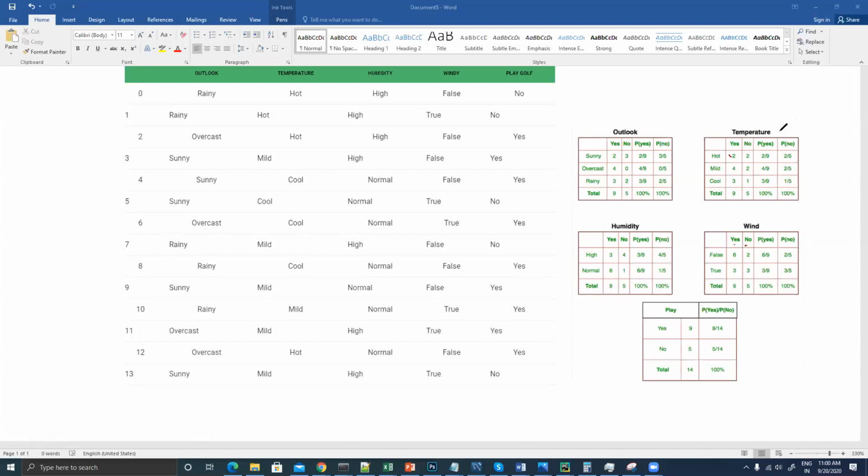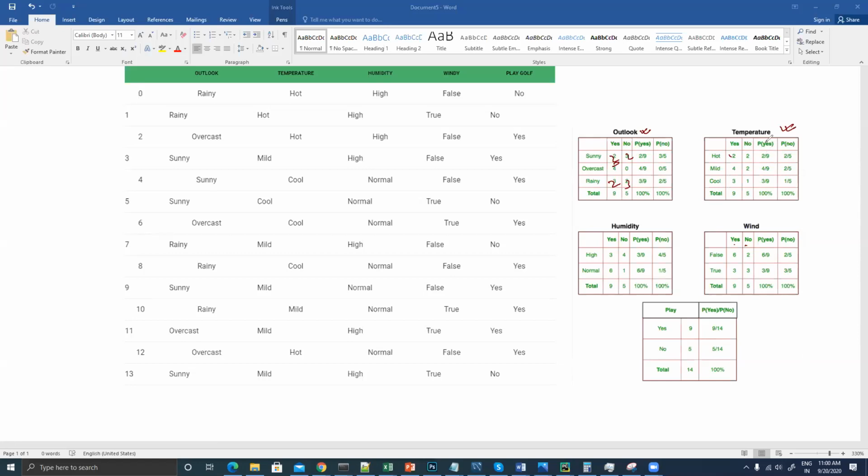Now let's talk about this table because there is some problem with this table, right? There is 3, 2, 3, and again 3, 2. This is a mistake. So here let's talk about this temperature table, and with the help of that, let's try to understand.